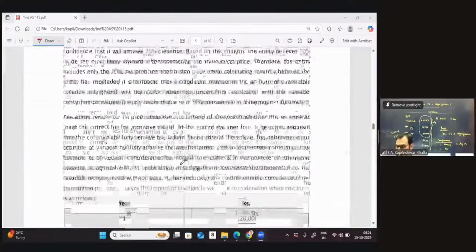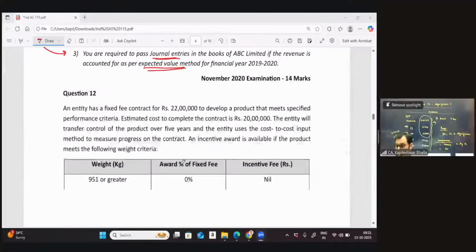Let's, I think, have a look at this question. It's a brilliant question indeed. Question number 12, and this is also an examination question as well. So let's first read the inputs which are given in the question.